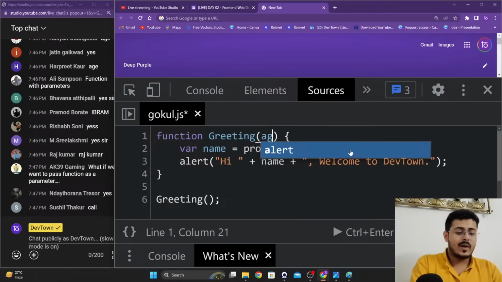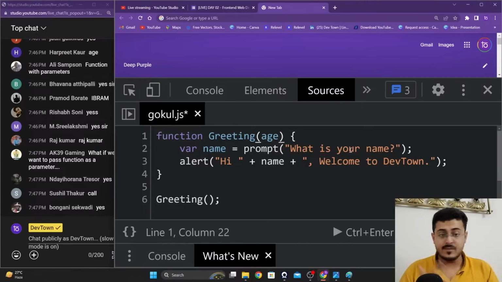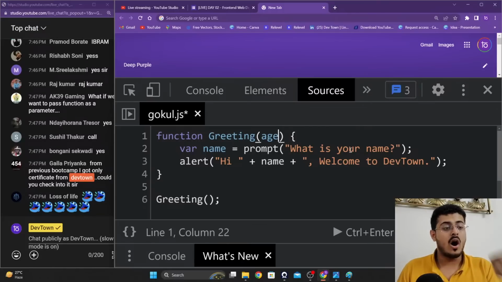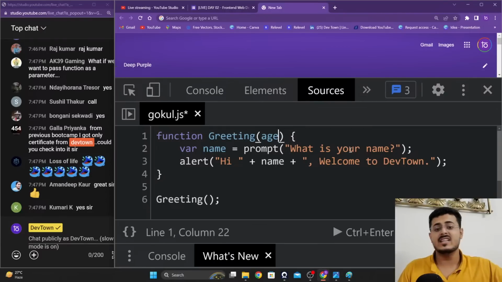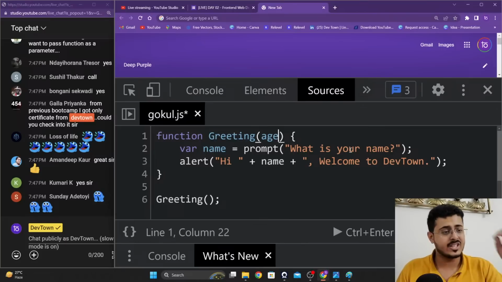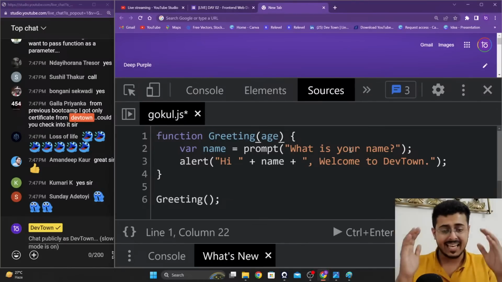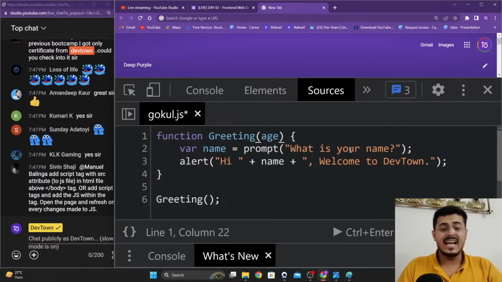So if I'm providing age as a parameter, again, guys, this is a parameter, not a variable. If it was a variable, I would have told you it was a variable. It is different from variables. You don't need to define it as var age equals something. No, this is a parameter. You just write right over there that this is a requirement for this party. You have to bring in a gift, that is age, for this particular party, and then you can utilize this age inside of your function itself.